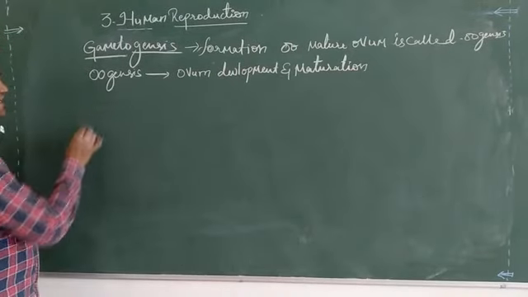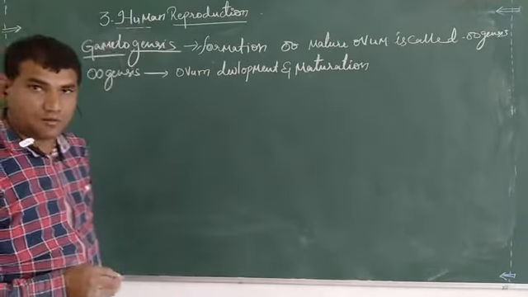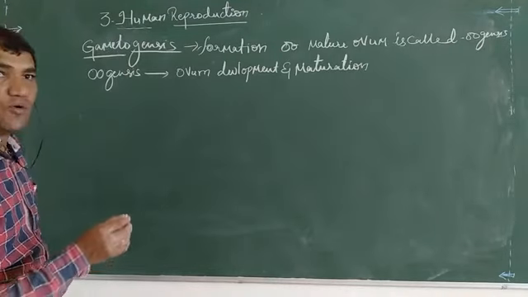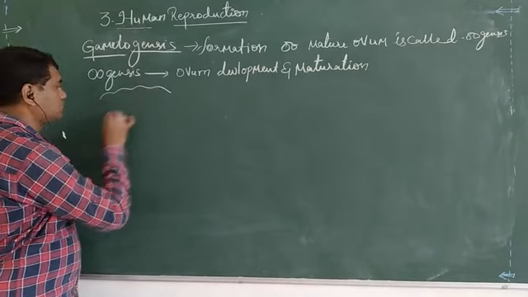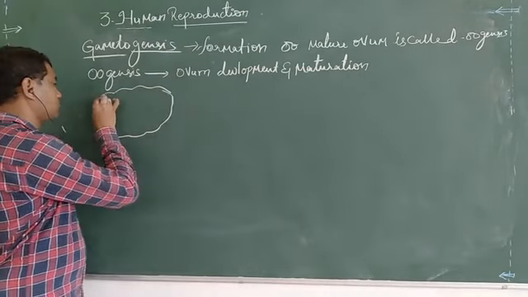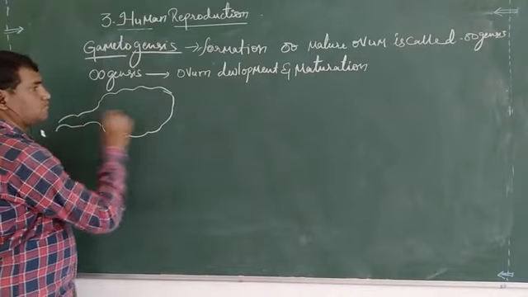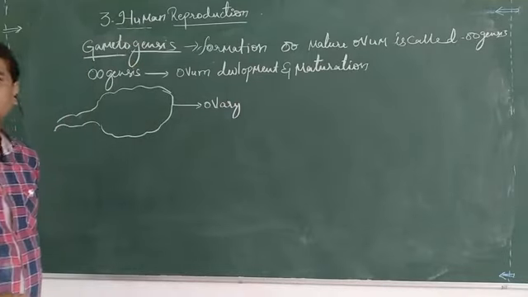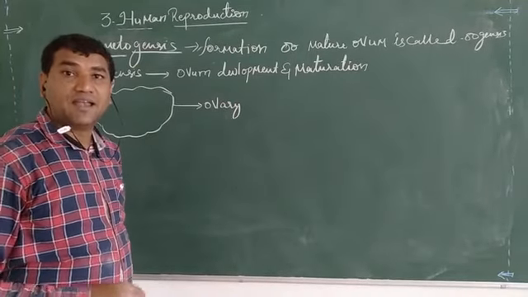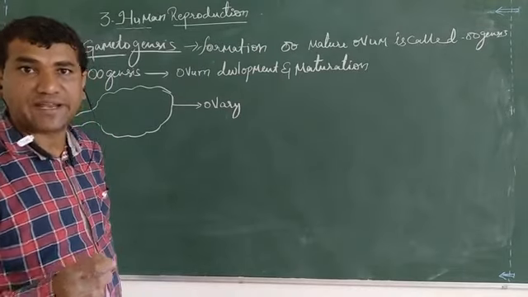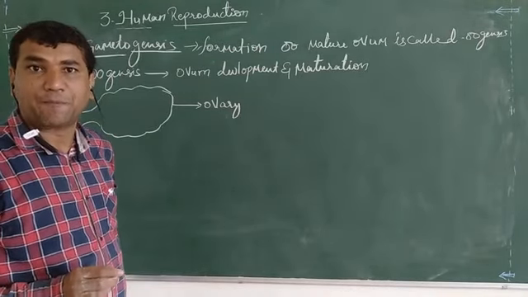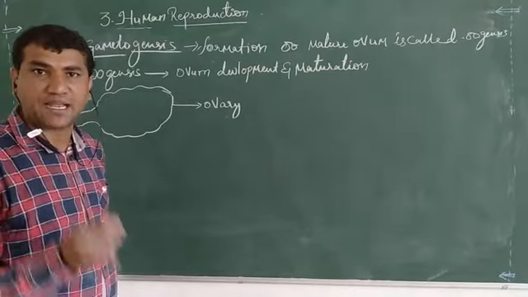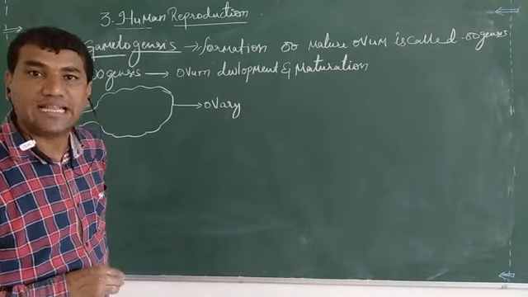Once again, see that in the process of oogenesis, in each ovary we have several numbers of ova, N number of ova present in the ovary. So we have a particular type of cells called oogonial cells.